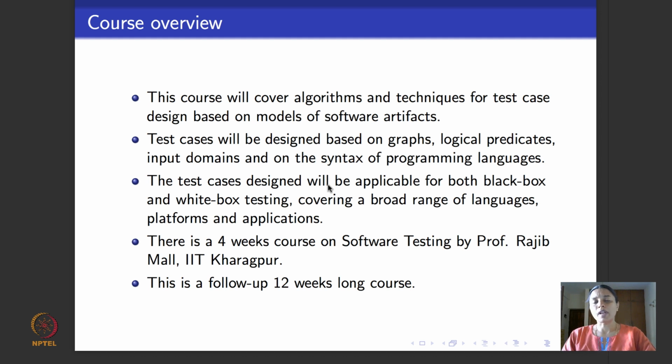So we'll take software artifacts. What are typical software artifacts? Code, design, requirements, documents, and so on. Then we'll model them using mathematical models that we know, which will basically be graphs, logical predicates, and sets that represent inputs and outputs. We'll also look at syntax of programming languages. Then we'll look at algorithms that deal with how to design test cases for these artifacts given as these models.